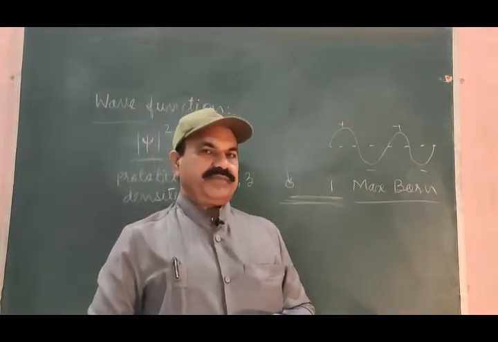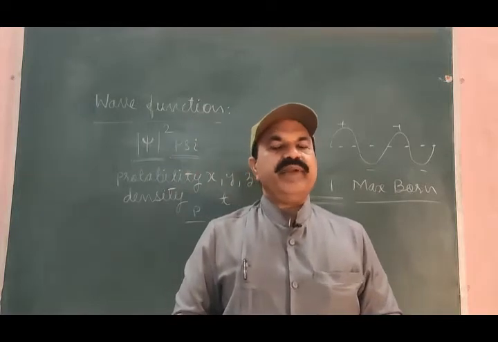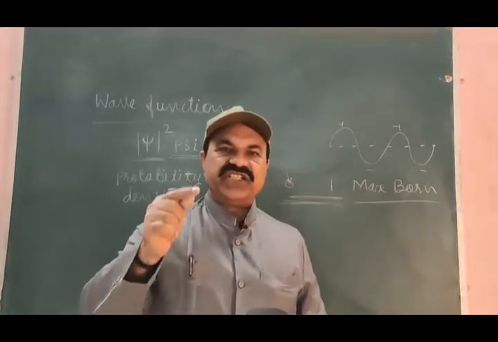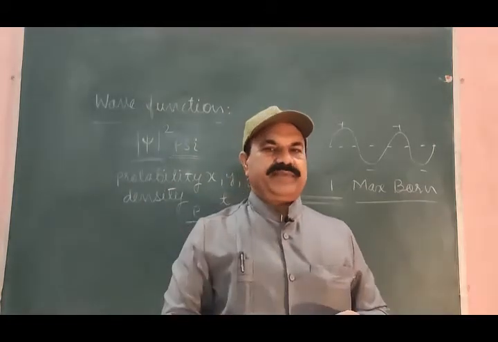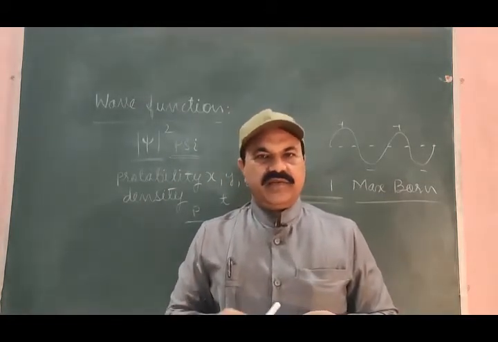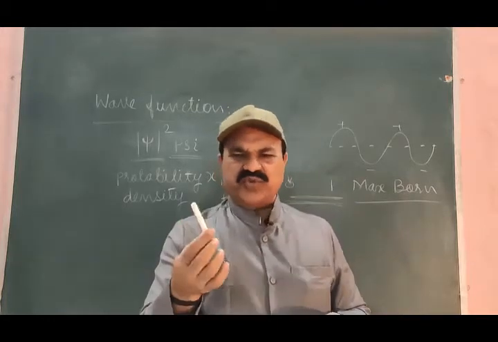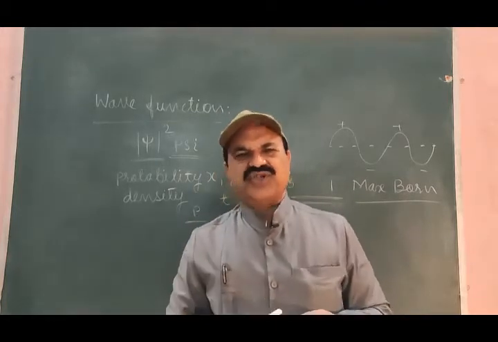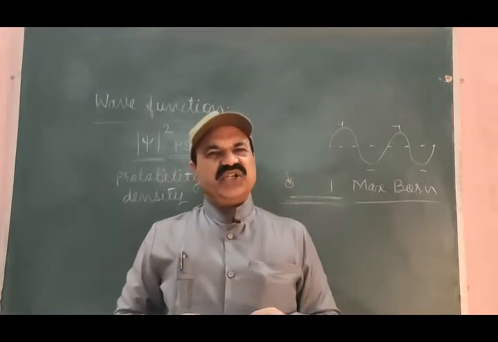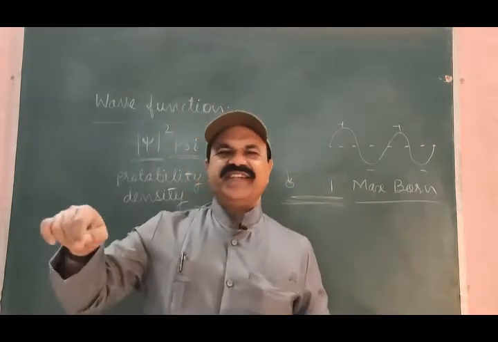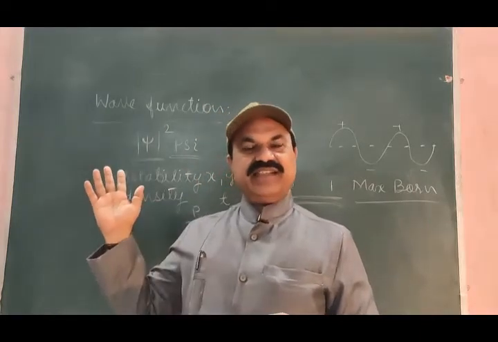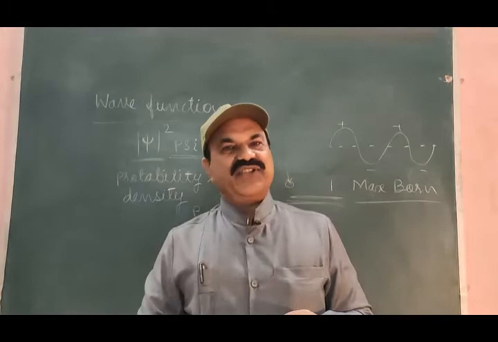One more thing, there is a big difference between the probability of an event and the event itself. A particle is moving, let us suppose an electron is in motion and we are interested in locating the electron at a certain position at a certain time. For that, what we need? We need the probability density for the electron.